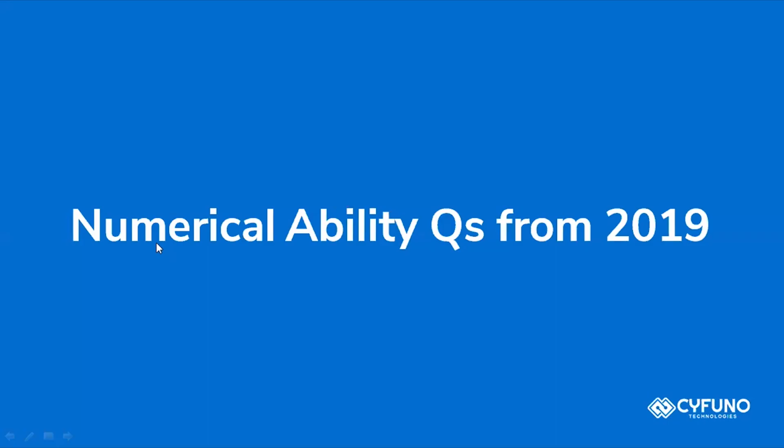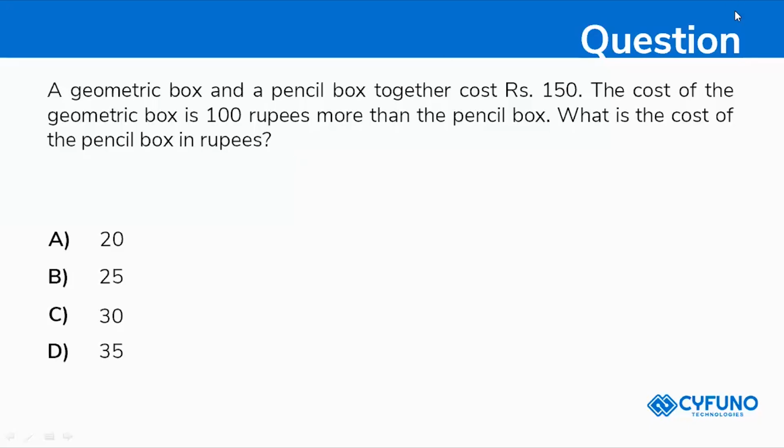Okay. So numerical ability questions from 2019. First question: a geometric box and pencil box together cost 150 rupees. The cost of the geometric box is 100 rupees more than the pencil box. So what is the cost of the pencil box in rupees?